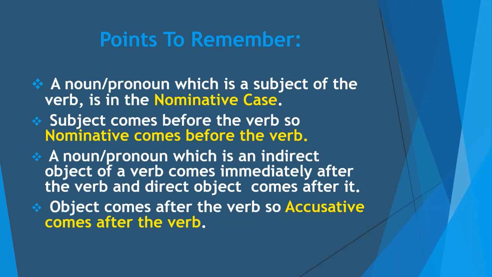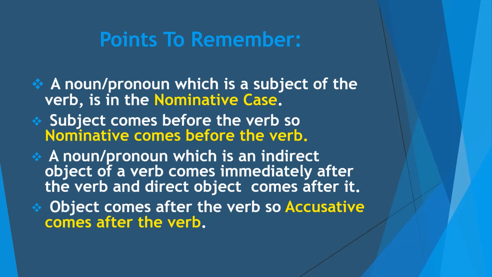Now here are some points which should be remembered. A noun or pronoun which is the subject of the verb is in the nominative case. A noun or pronoun which is the subject of a verb or which is the doer of the action is said to be in the nominative case. Subject comes before the verb, so nominative comes before the verb. Subject always comes before the verb as the sentence starts with the subject, so nominative always comes before the verb.